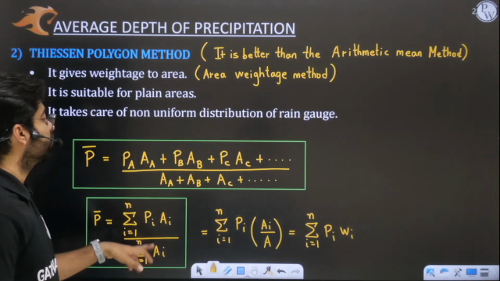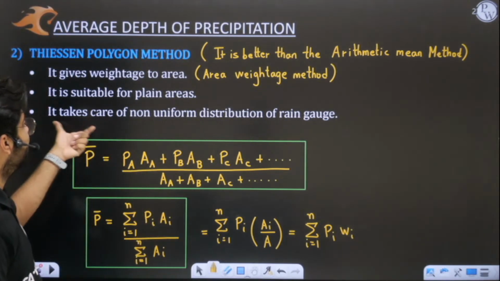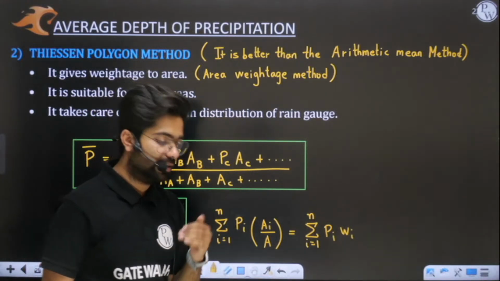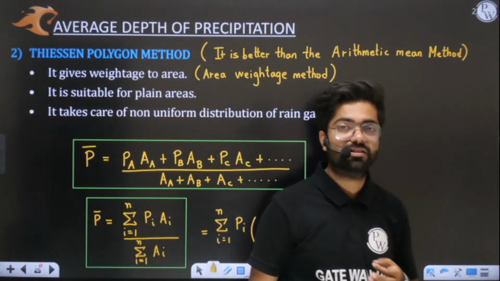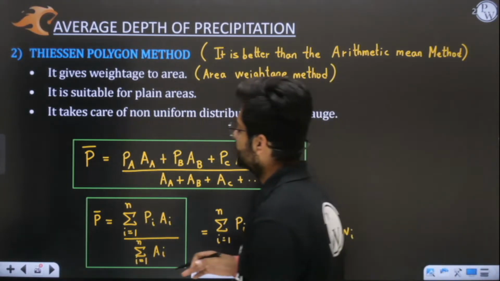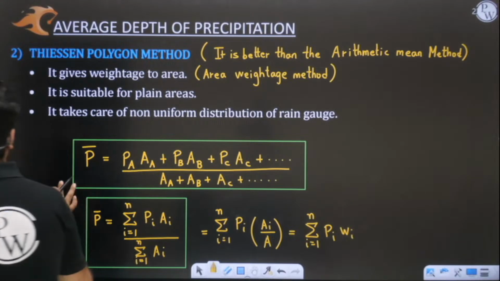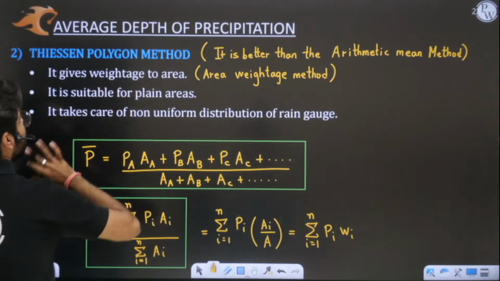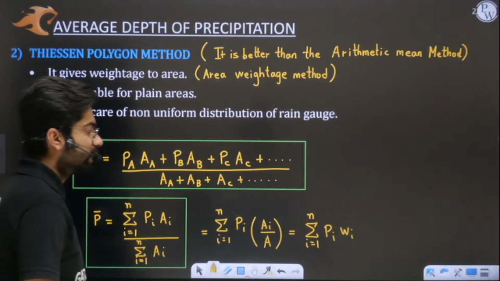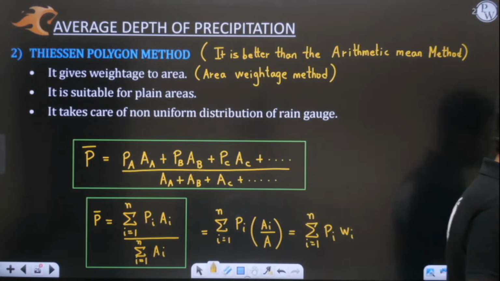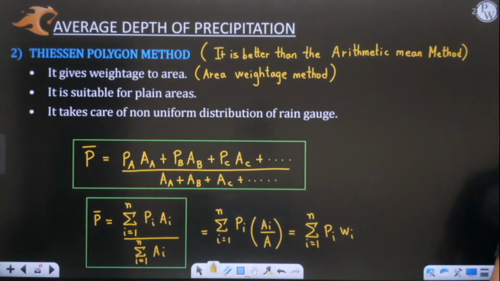Obviously accordingly the answer will be adjusted. So because of this weightage of area, it takes care of non-uniform distribution of rain gauge. Even if rain gauges are distributed in random fashion or non-uniform fashion, it will take care of it, because it has given weightage to your area. Okay, is this thing clear? Perfect. Now we'll solve one question with the help of which you will be able to understand it clearly.